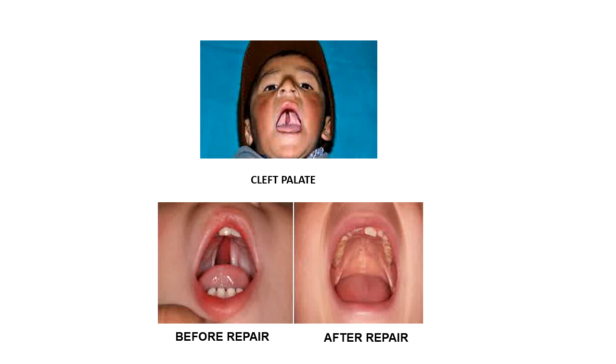Now, this is the last slide, and this shows the pictures of a child before and after surgery. See, this is a posterior cleft anomaly.